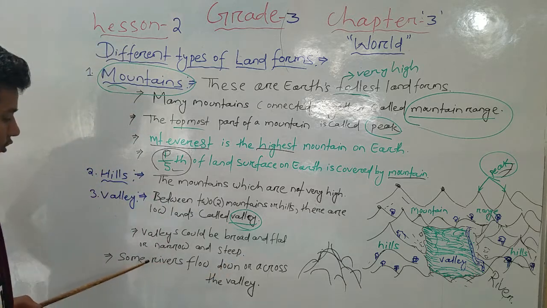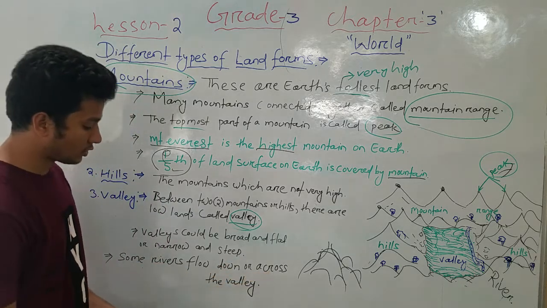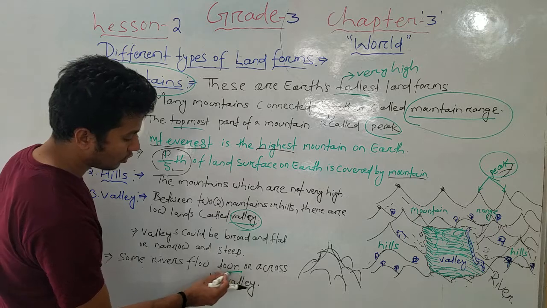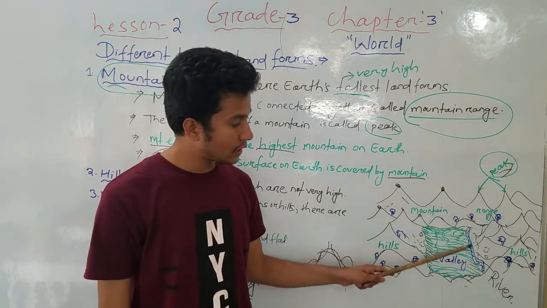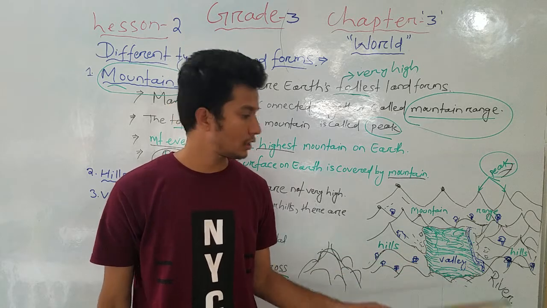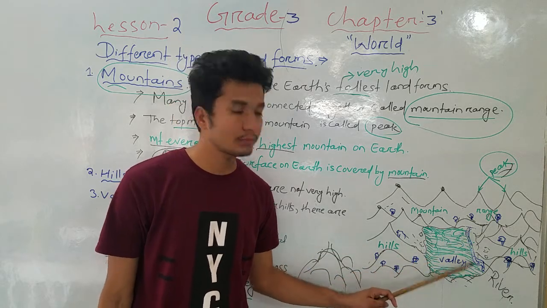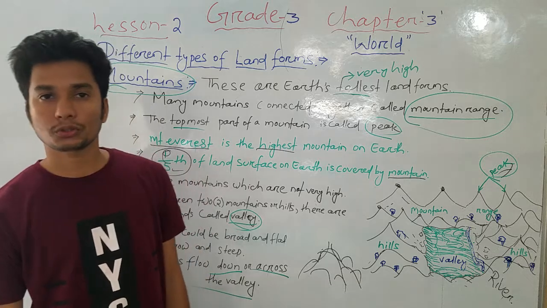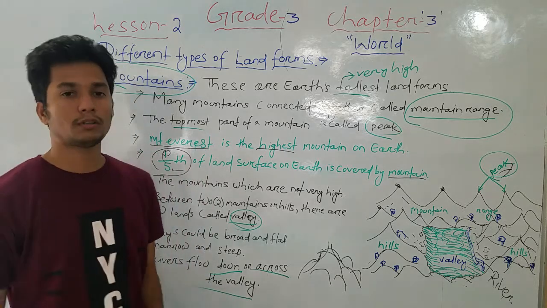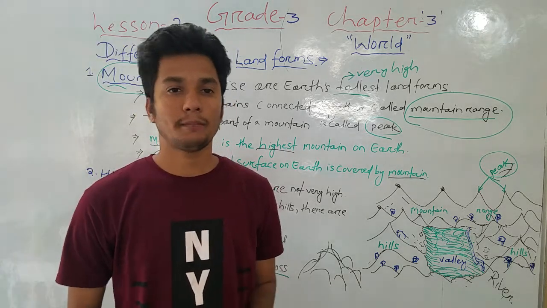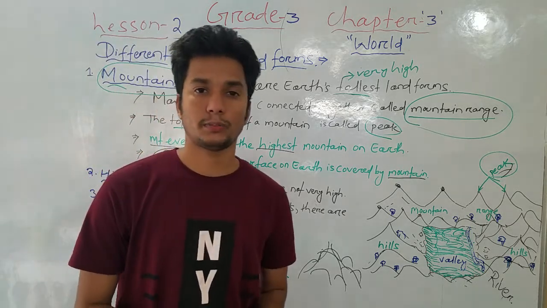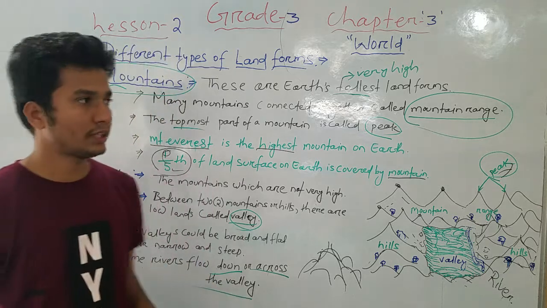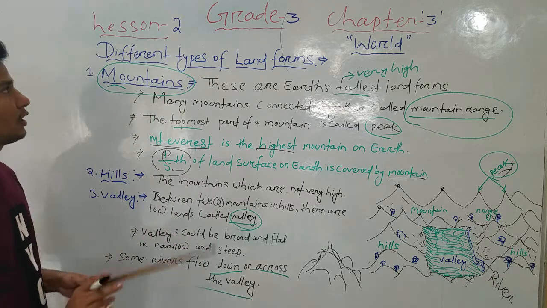Some rivers flow down or across the valley. Understood, students? So this is all about the different landforms of our continent or of our earth surface. Understood, students? Once again I will shortly repeat.